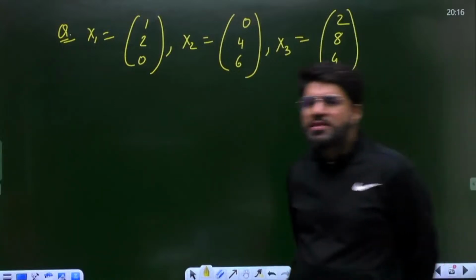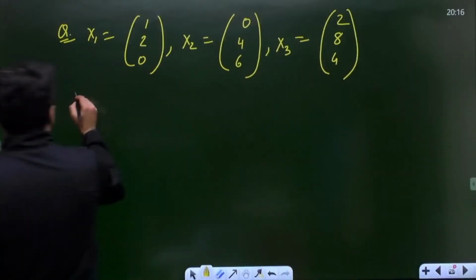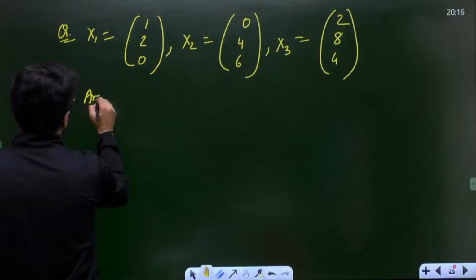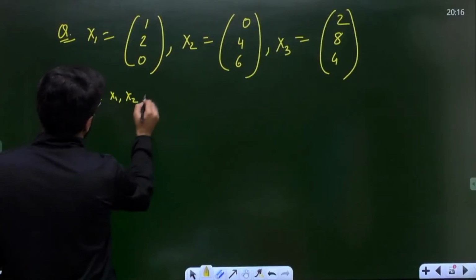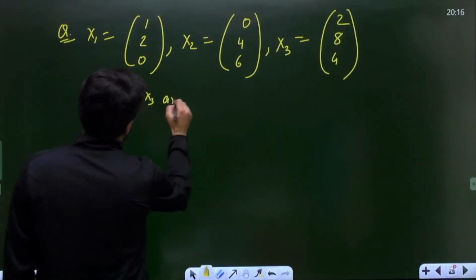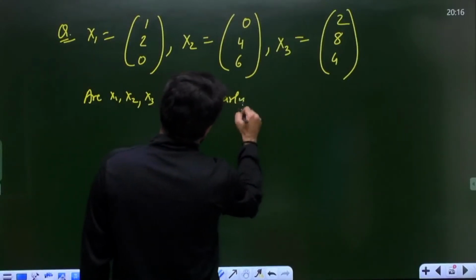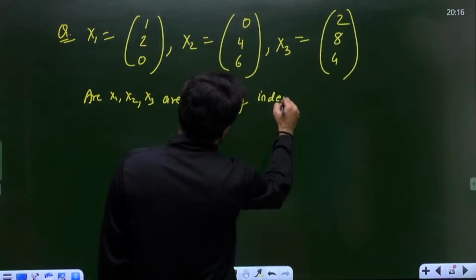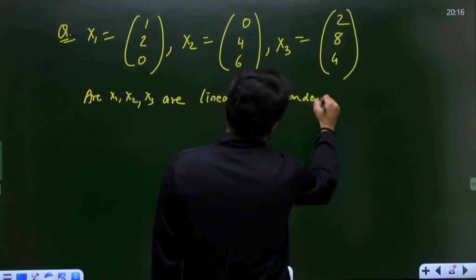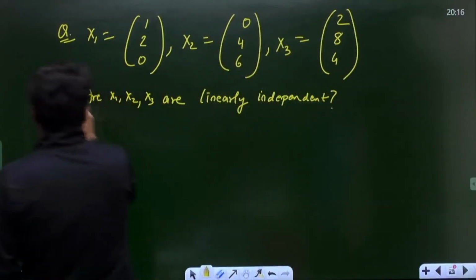My question is whether the vectors x1, x2, x3 are linearly independent.